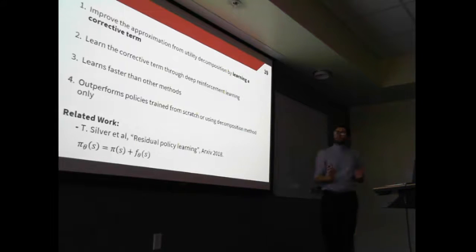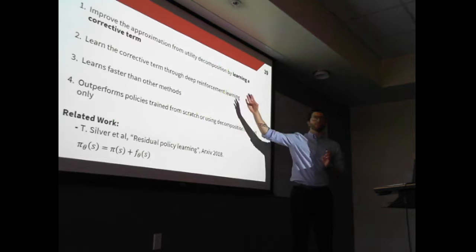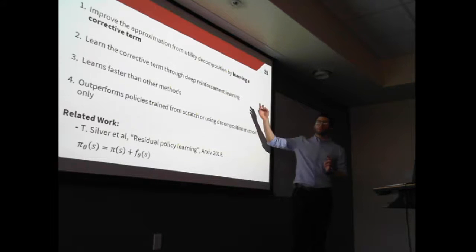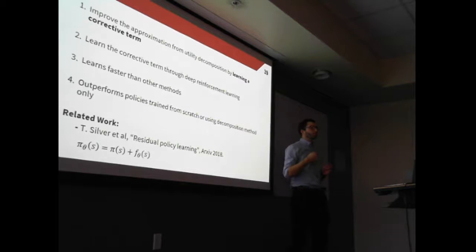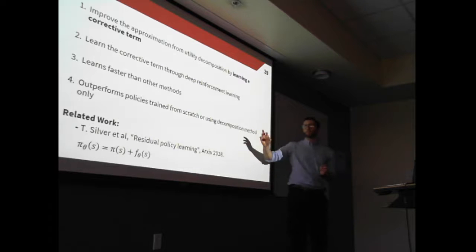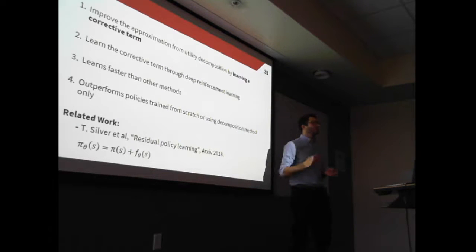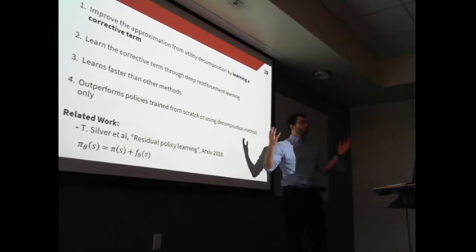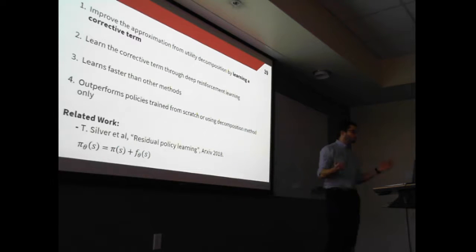But to conclude this part, we saw that we could improve the approximation that we got from the decomposition method by learning this corrective term, that we could learn it through deep reinforcement learning, and that overall this approach can lead to faster learning, and that the policy that we get outperforms policies that we would get by using standard deep reinforcement learning and trying to solve the whole problem from scratch.